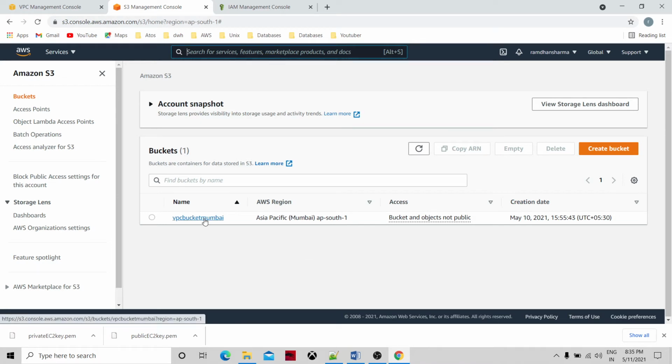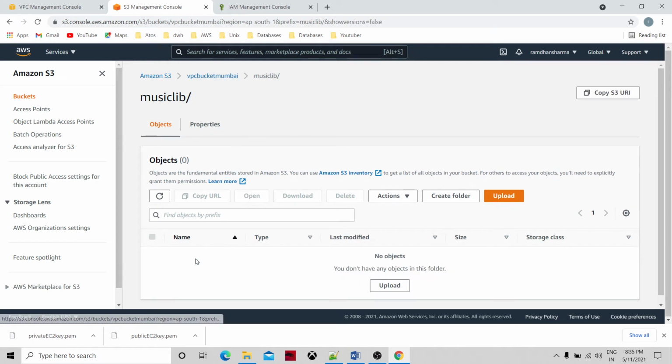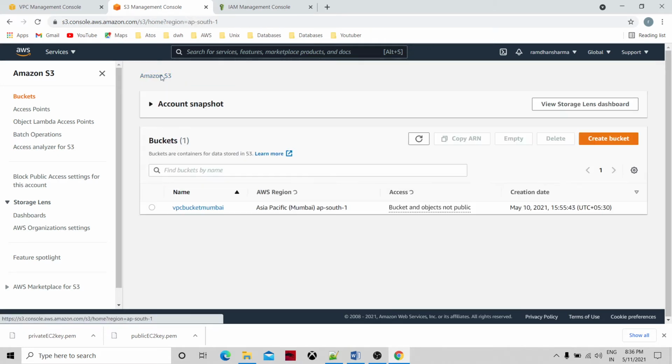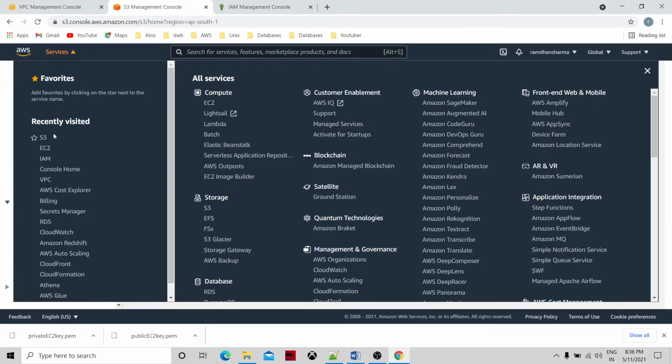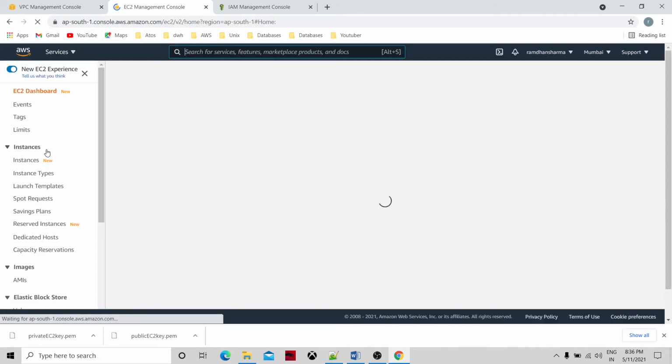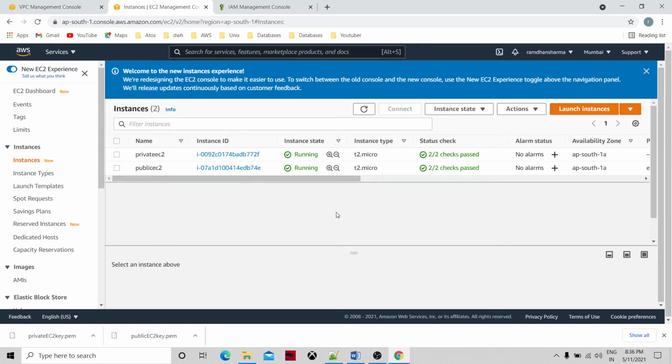I have already created one S3 bucket, and in it I have one folder, but no files within. We will try to access this bucket whenever our things are ready. So let's go to the EC2 dashboard again. See, both instances are running and up.